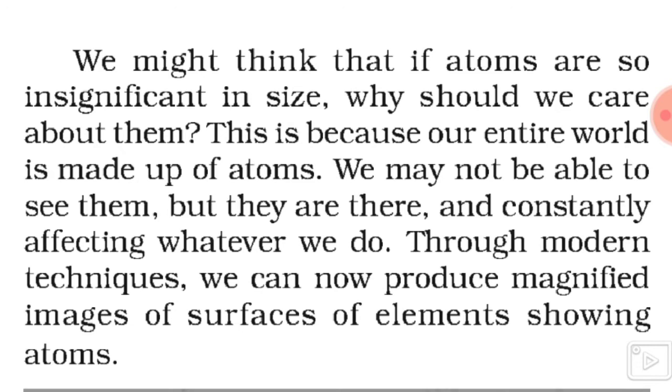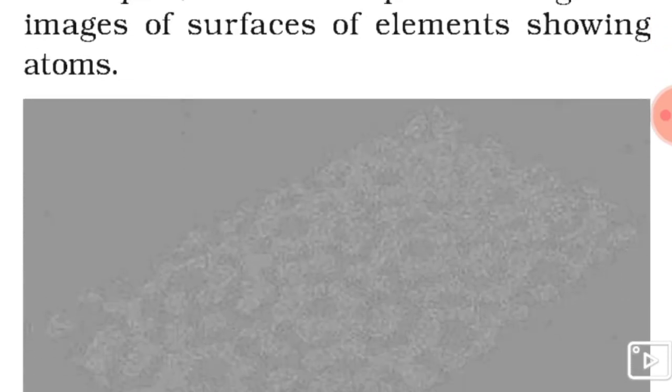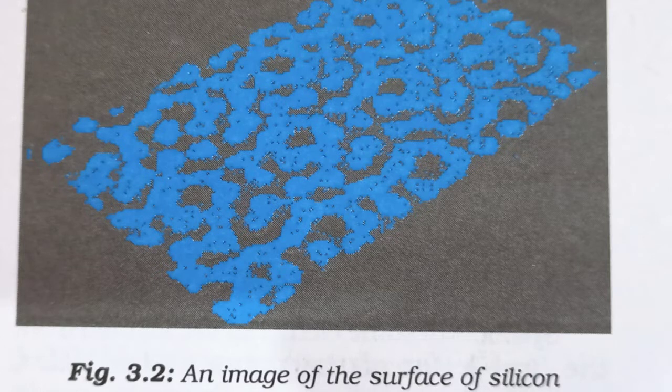Through modern techniques, we can now produce magnified images of surfaces of elements showing atoms. Here in this diagram below, an image of the surface of silicon has been shown. Now I will show you the diagram of an image of the surface of silicon in a colorful diagram. See this diagram, the colorful one. This is the same. So atoms are so small that we cannot see them even with the most powerful optical microscope.